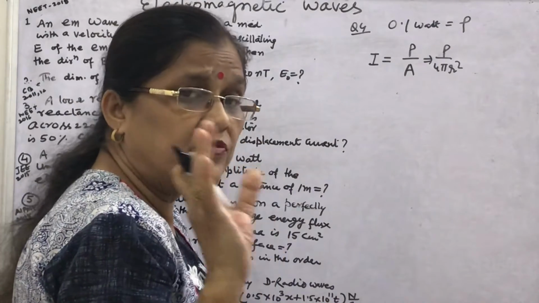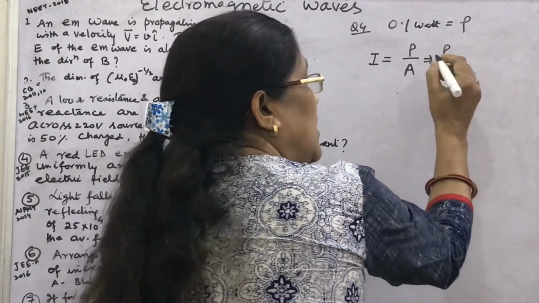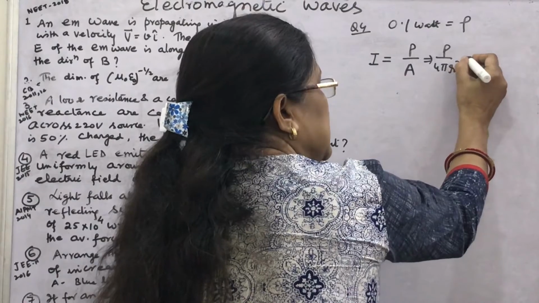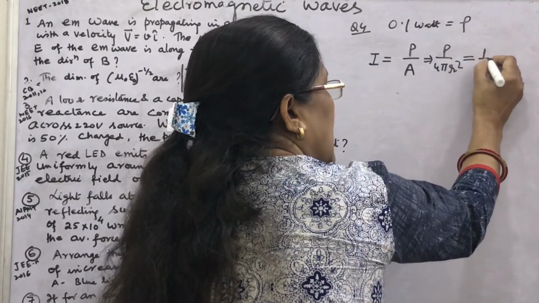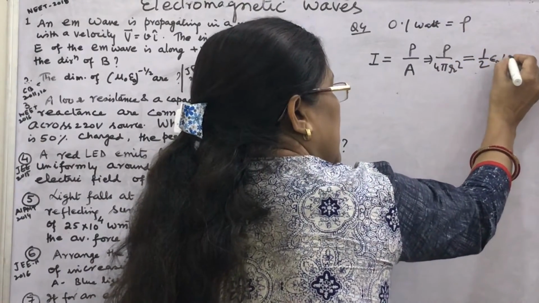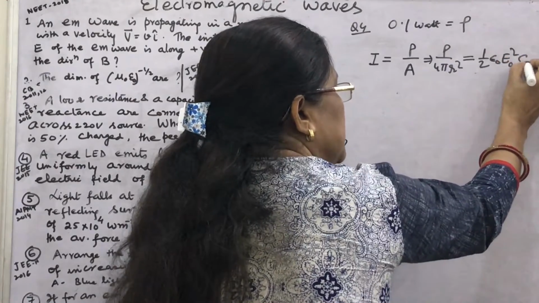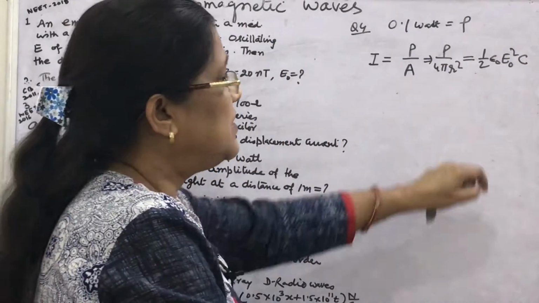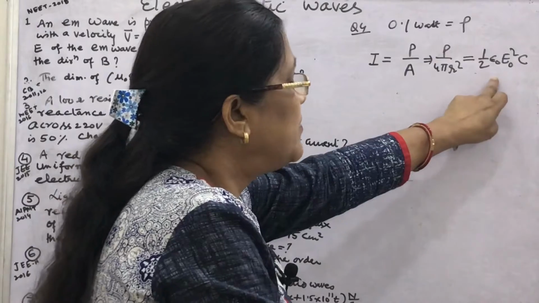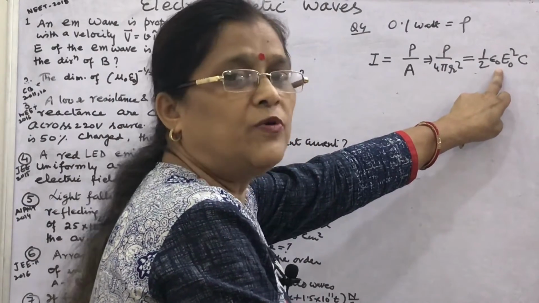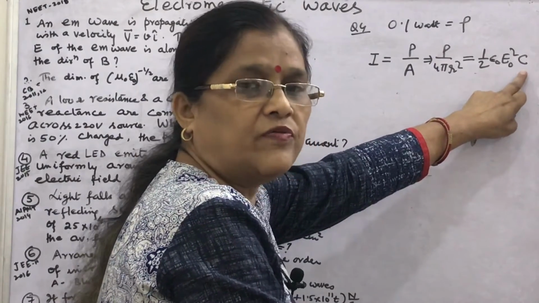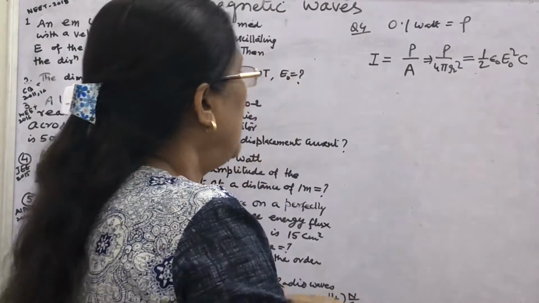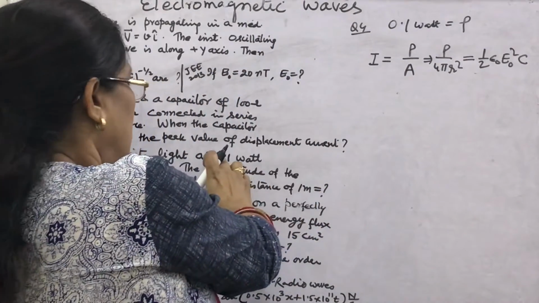Also, what is the formula given for the intensity of EM waves? Learn the relation that this intensity is written as half epsilon naught E naught square into C, that is, energy per unit volume or energy density into the speed of EM waves. Simple.